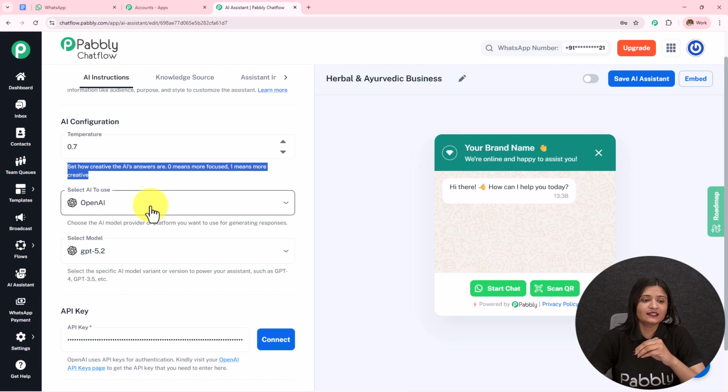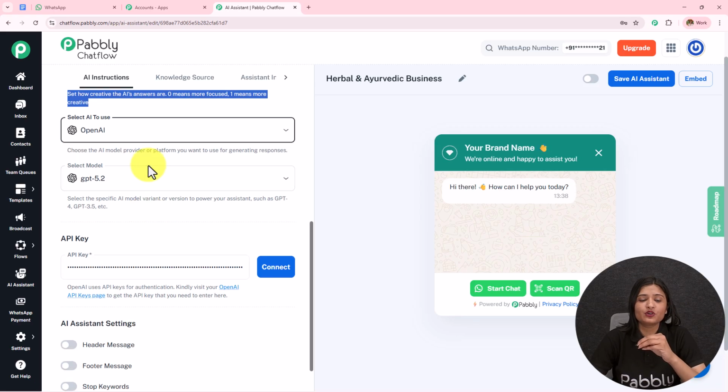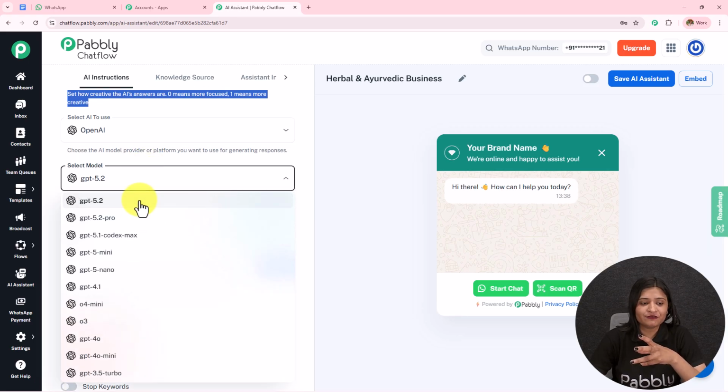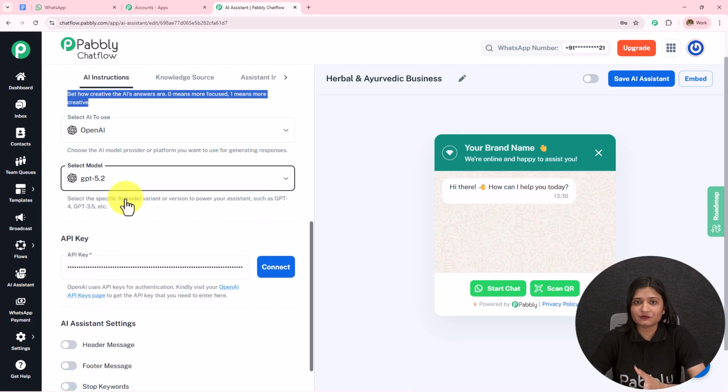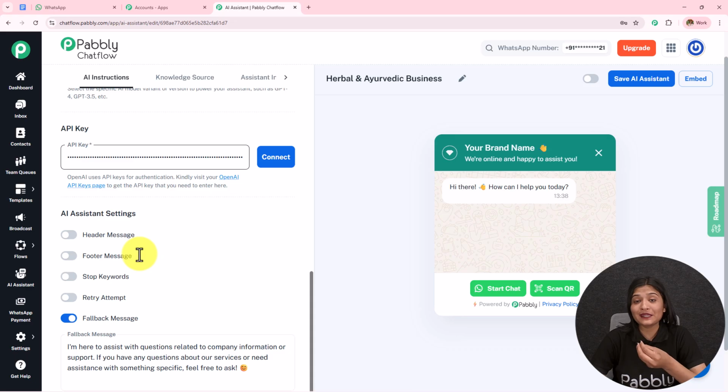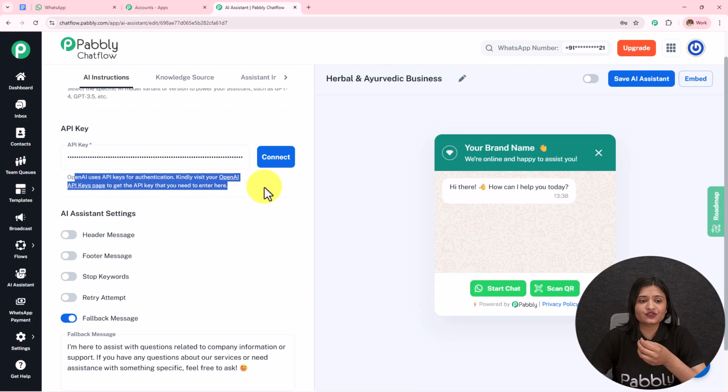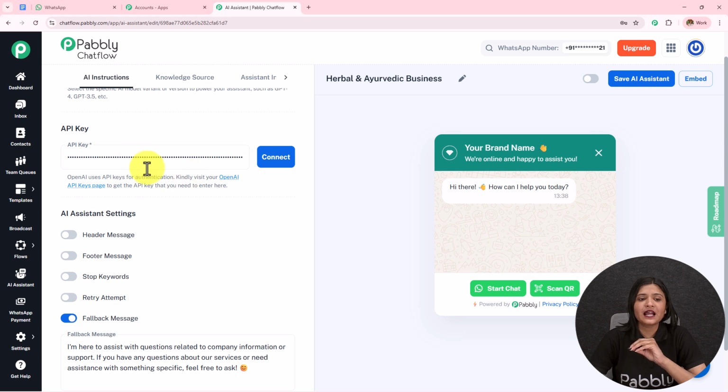Then we have this AI to use as OpenAI. The model will be GPT 5.2. If you want to select any other model, you can select this according to your choice and preference, and then you have to enter this API key. Now in the help desk, it is written that OpenAI uses an API key for authentication. Kindly visit the hyperlink provided to get the API key. Now here I've already added my API key. I'm going to click on this connect, and you will see OpenAI key saved successfully.